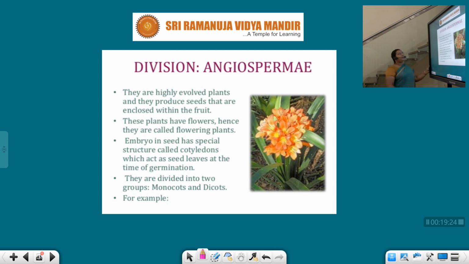Let us talk about angiosperms. Division Angiosperm. These are highly evolved plants and they produce seeds that are enclosed within the fruit. It is the main difference between gymnosperms and angiosperms. Gymnosperms have seeds, but they are naked. Angiosperms have seeds, but they are covered, present within the fruit. And these plants have flowers, hence they are called flowering plants.